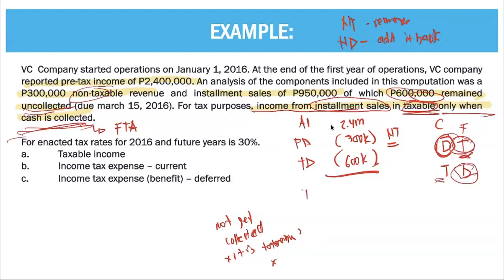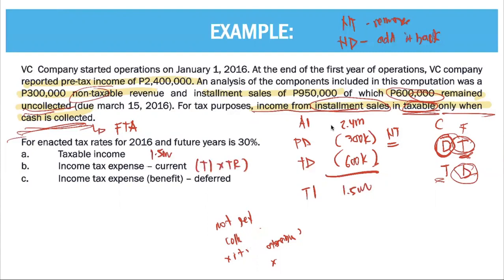So how much is our taxable income? Our taxable income is 2.4 million less 300,000 less 600,000. We have 1.5 million. So our taxable income is 1.5 million. Next, what is the income tax expense current? When we talk about your income tax expense current, we just take your taxable income multiplied by your tax rate.